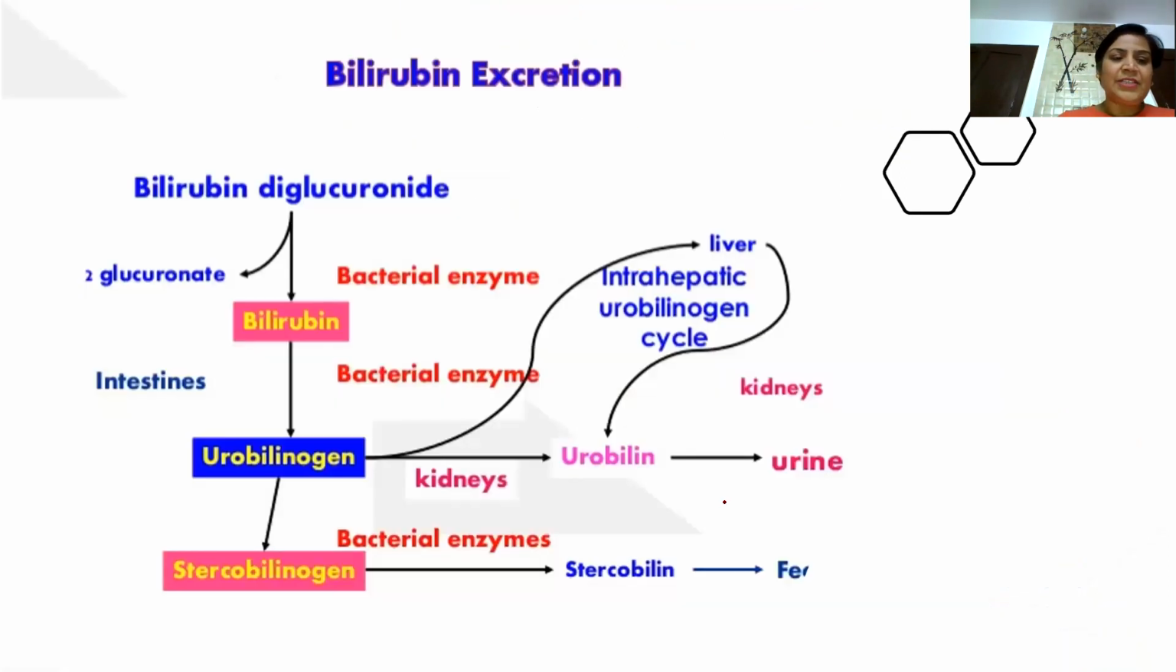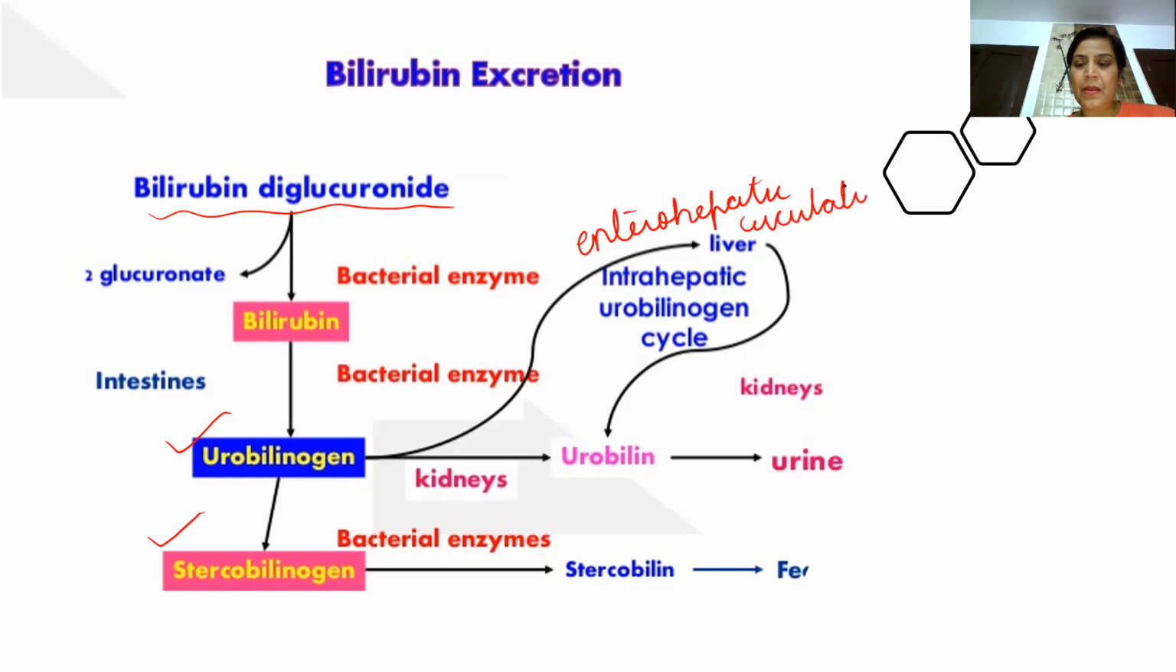Then once this bilirubin diglucuronide is present, it will be forming urobilinogen and stercobilinogen. This urobilinogen, some part of it will be sent back to the liver. And this type of circulation is known as enterohepatic circulation. On the other hand, this urobilinogen is forming urobilin, which is being excreted, which is giving a characteristic color to urine. Same is the case with stercobilinogen, which forms stercobilin, which gives characteristic color to the feces.